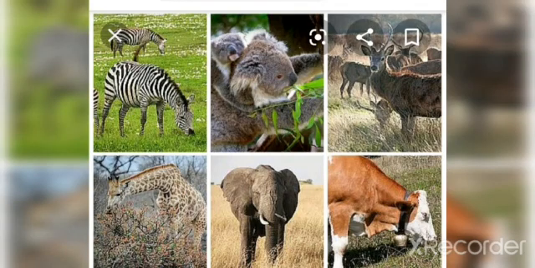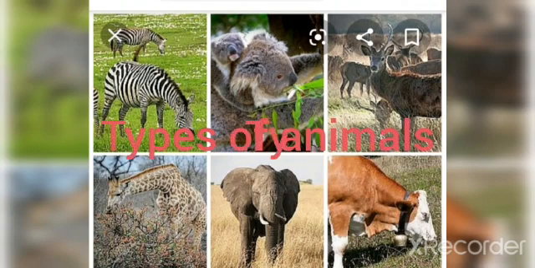Now we will discuss food habits of animals. You have noticed that all animals don't eat the same type of food. Their food requirement is different from each other. Some eat only plants, some eat only flesh of animals, and some eat both. So on the basis of food habit, we can classify animals into three groups.